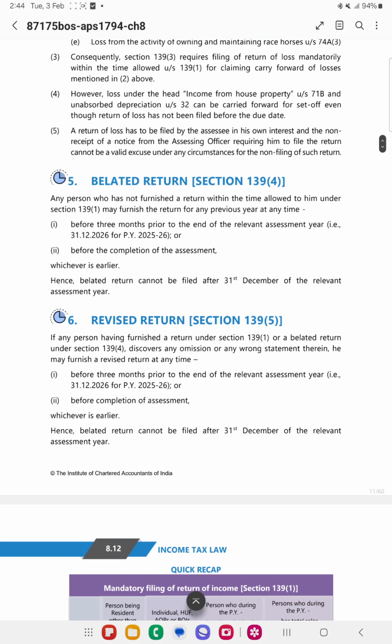And revised return also, the same thing is allowed. You can revise the return only if you have filed the original return. So if any person having furnished 139(1) or belated return, if there is a wrong statement, he may furnish the revised return. Same due date.